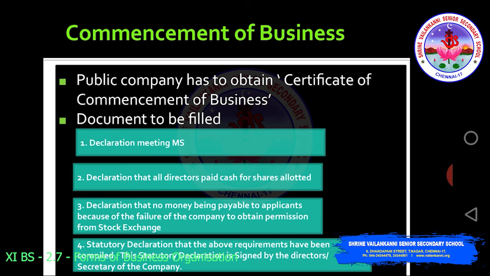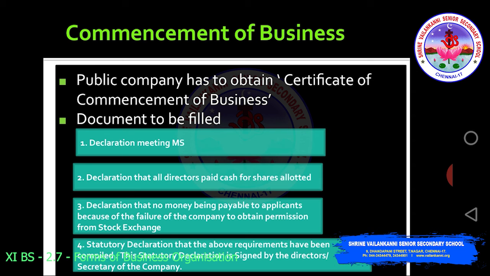Then the third one is the declaration that no money is payable to applicants because of the failure of the company to obtain permission from the stock exchange. This one is very essential. It says that no money is pending to be returned to the applicants. Everything has been transferred to the allotment money, and there is no failure of the company to obtain permission from the stock exchange. So permission from the stock exchange is also important.